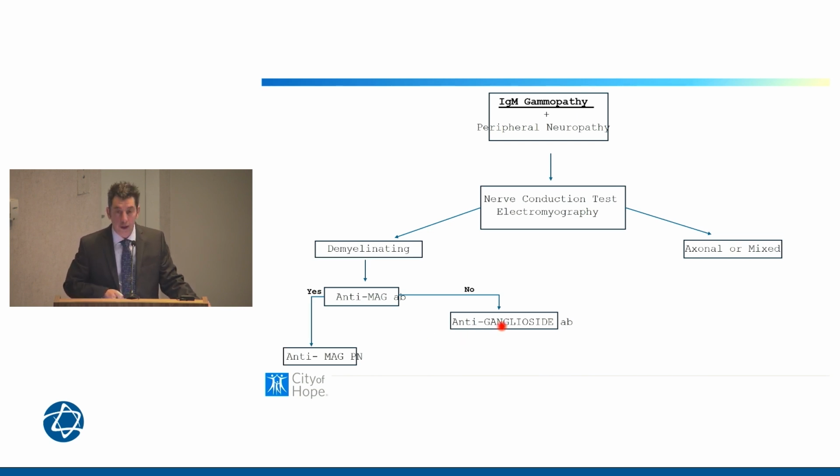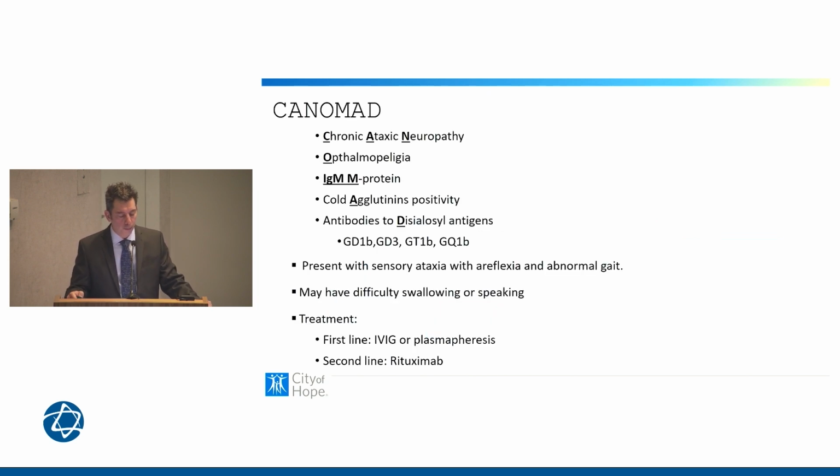The anti-ganglioside antibody can be very useful in eliminating other diseases, because the CANOMAD diagnosis is a disease that may present with positive anti-ganglioside antibodies. Not a workup I do very often as a hematologist. Again, a good reason to have neurologic partners.